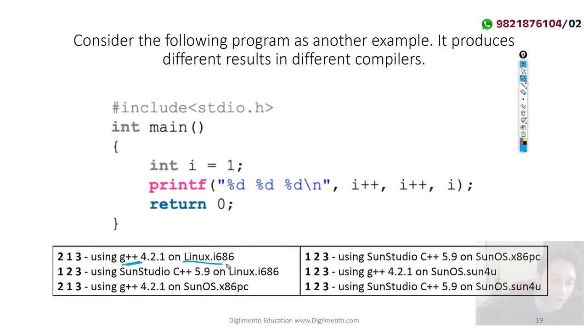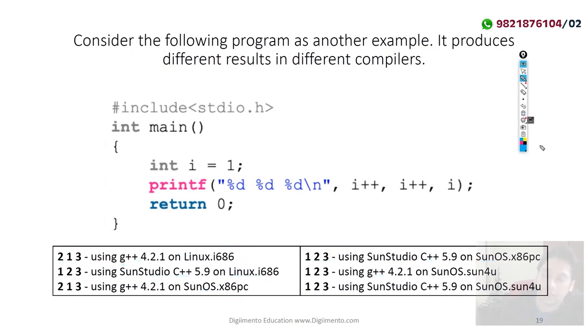For this program, if you compile it on different machines, for example with G++ on a Linux based machine, the output is 212. If I compile the same program on a Linux based machine in Sun Studio, the output is 123. The same program on the Sun operating system gives 213. With Sun Studio C++ on the Sun operating system, the output is 123. With G++ on the Sun operating system, the output is 213.